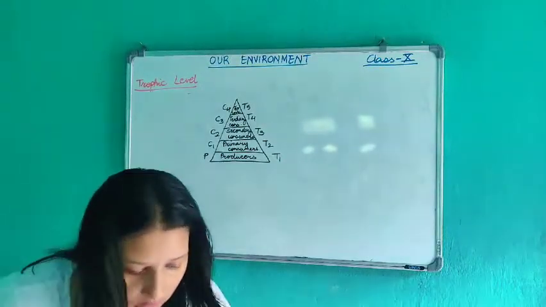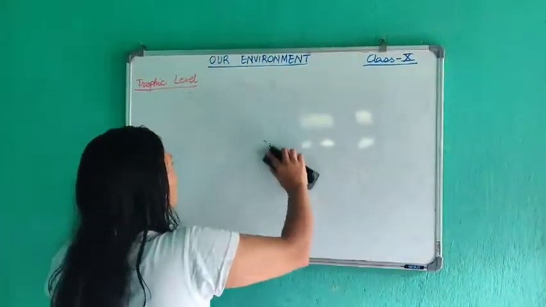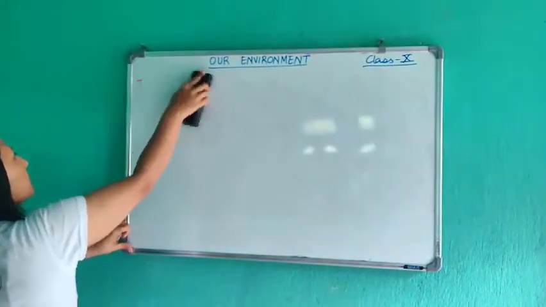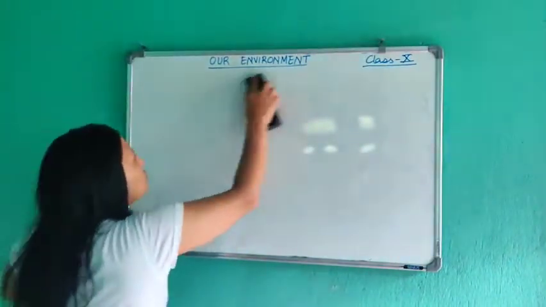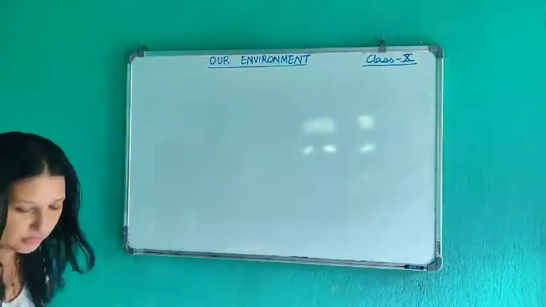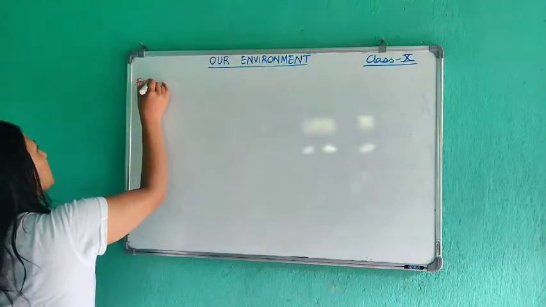Now comes the food chain. Let us now study the food chain. First, let us write down the definition of food chain. What do you understand by food chain? I think you have a slight idea about the food chain.